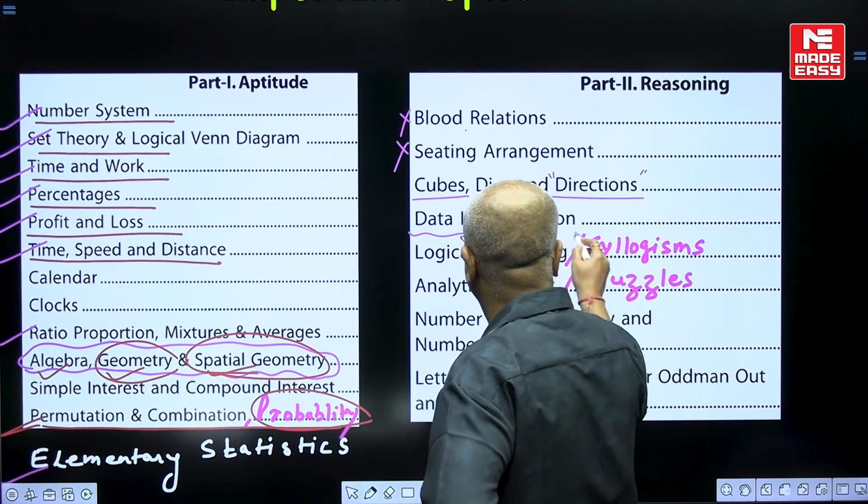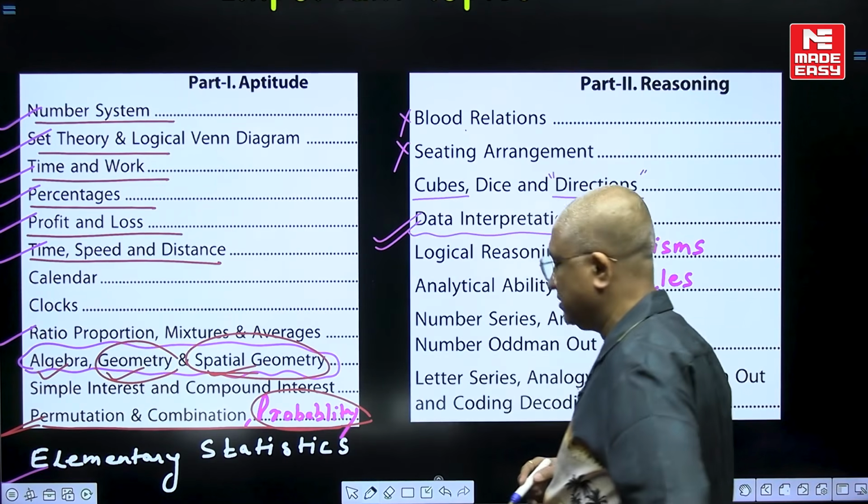Data interpretation will again come out to be important. Data interpretation is very important.